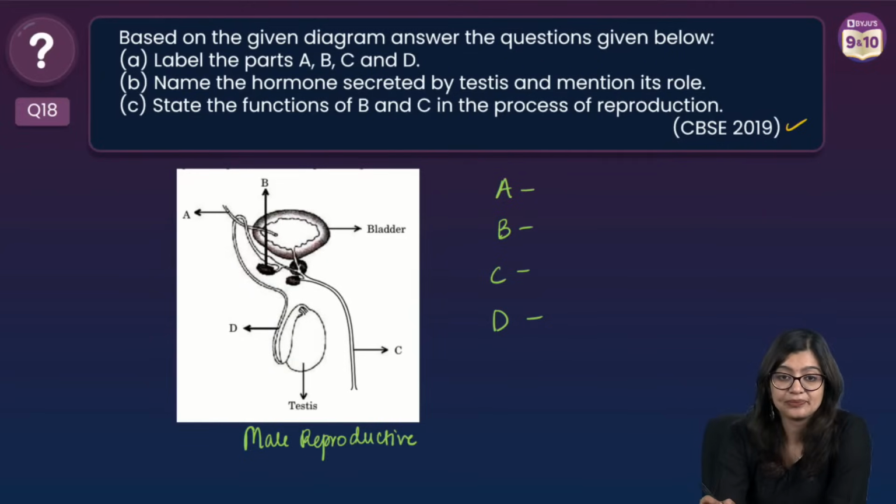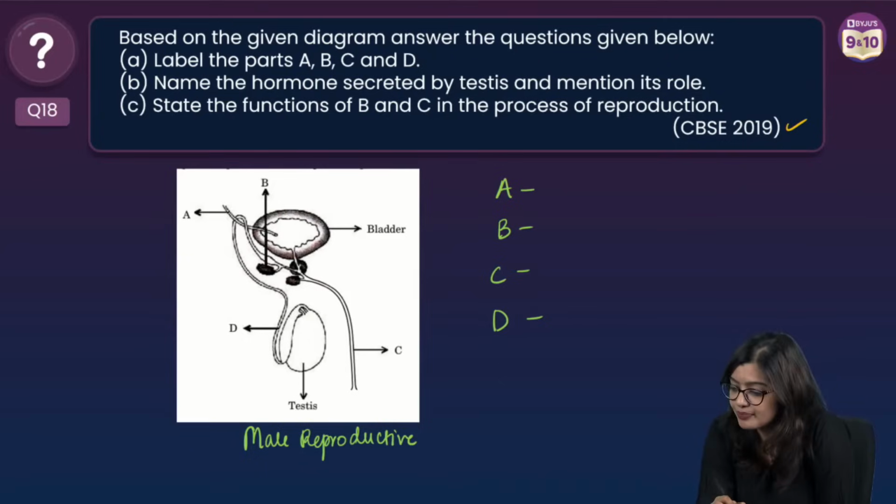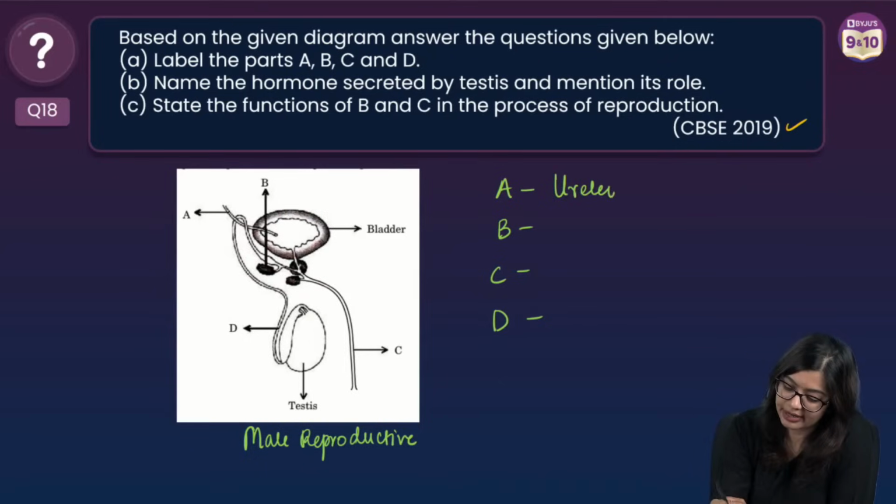A is ureter. Ma'am, it has come thousands of times. Very good. So A right here is the ureter. What is B?